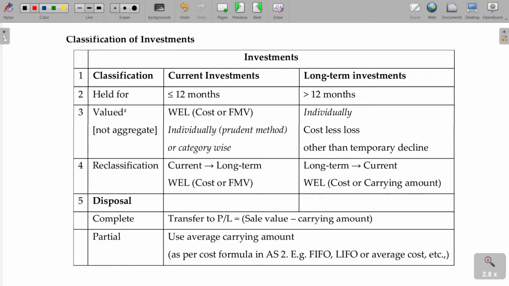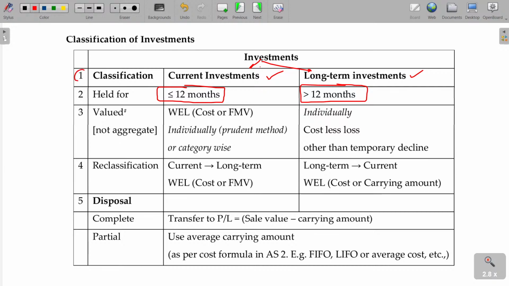Now, let's see the classification of investment. Investments are classifiable into current investment and long-term investment. Current investment means the period of holding is less than or equal to 12 months, after which you plan to sell and encash it. Then it is called current investment. If the period of holding is more than 12 months, then it is called long-term investment.